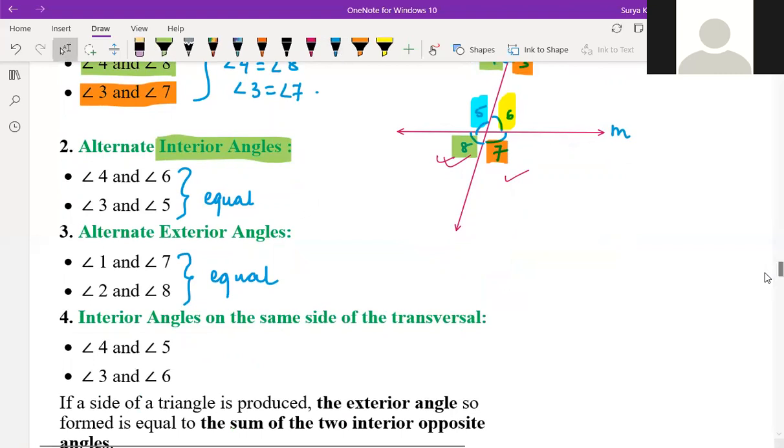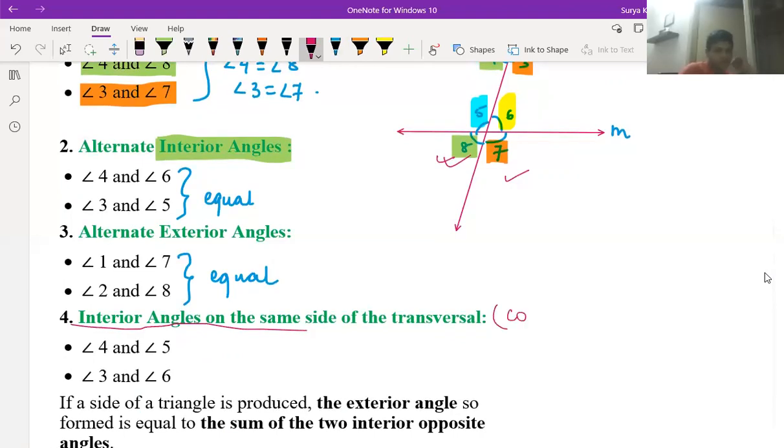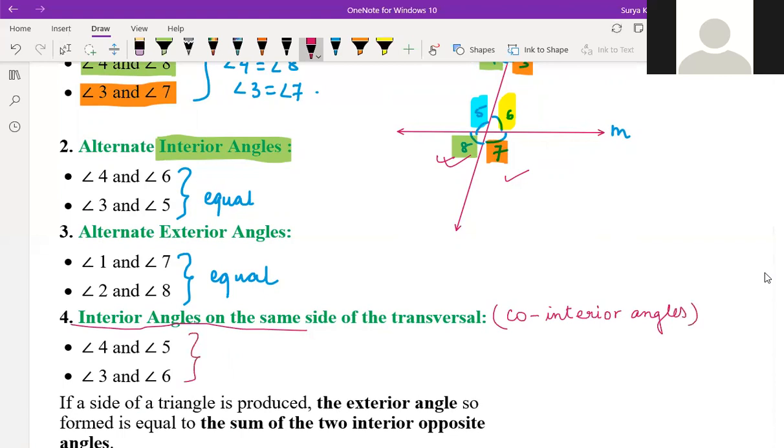The other name of this is co-interior angles. Co-interior means on the same side, and both angles should be on the interior part only. Here both are supplementary. So angle 4 plus angle 5 is equal to 180 degrees, and angle 3 plus angle 6 is equal to 180 degrees.